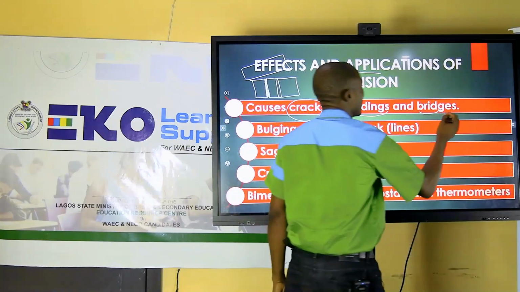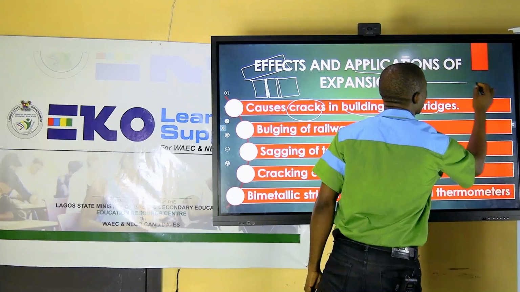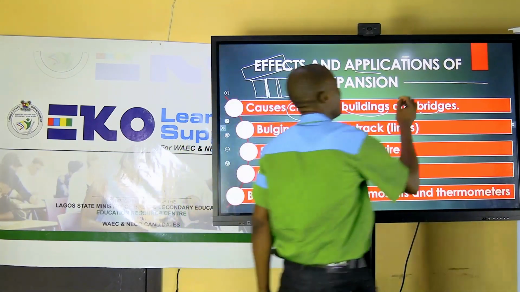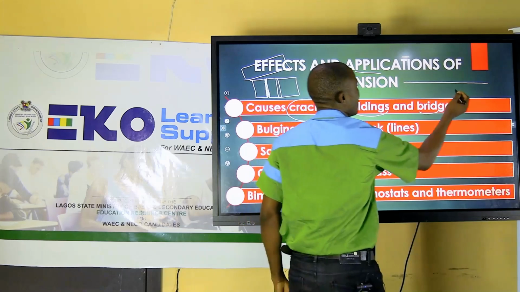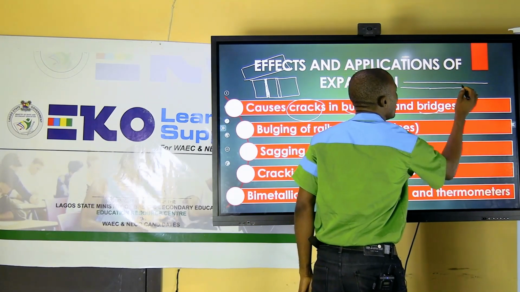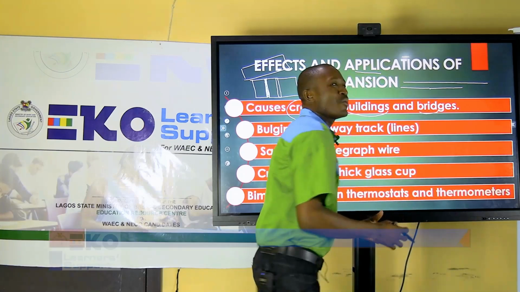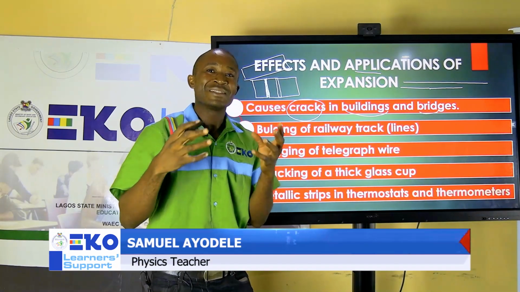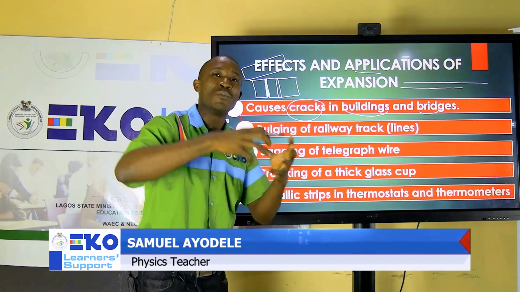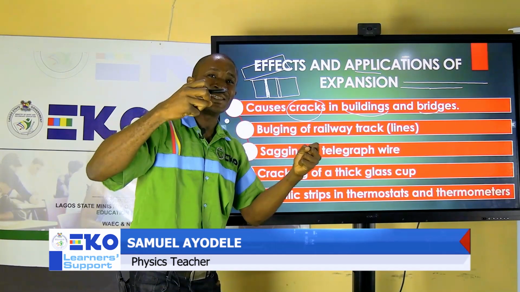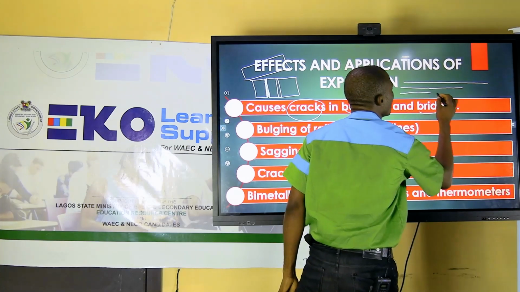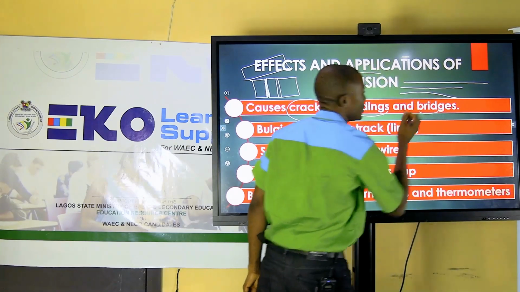Not only that, the bulging of railway track. All your railway track is always a straight line. But you will observe that railway tracks always have a particular small space. The reason is that when the temperature is high, the metal used for the railway track will bulge out, will increase in size. If this space is not here, the railway will just bulge out like this, so it will not be straight again.